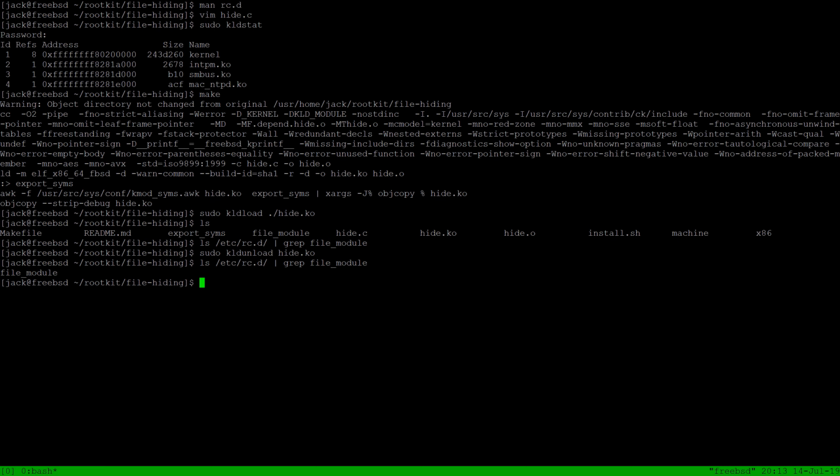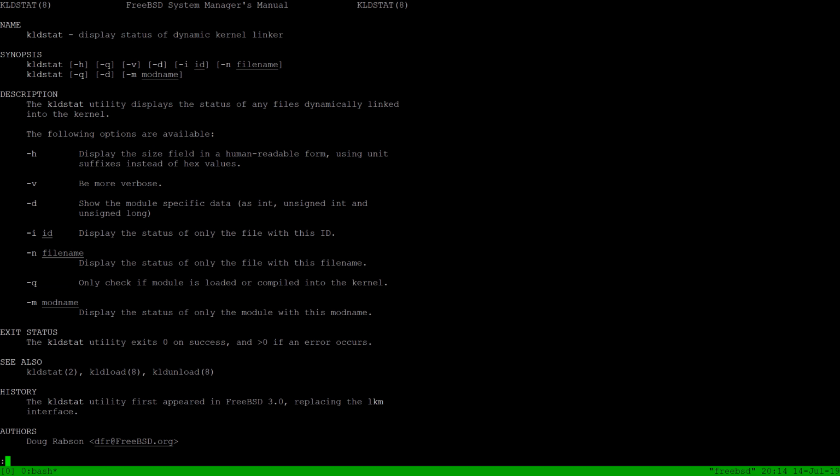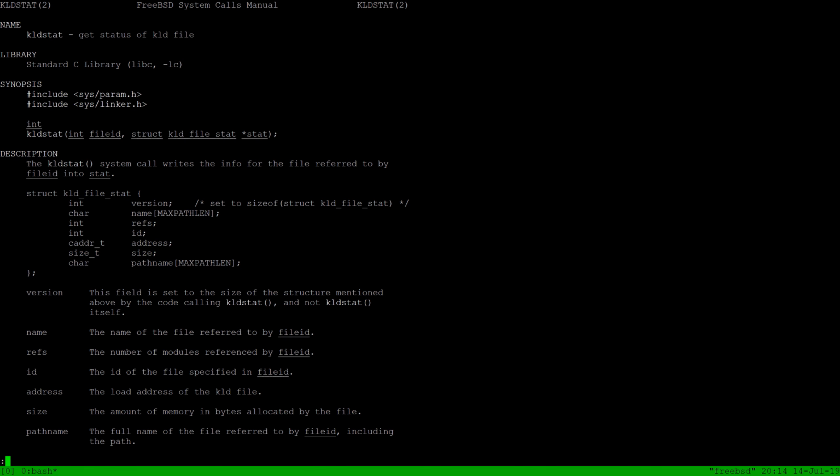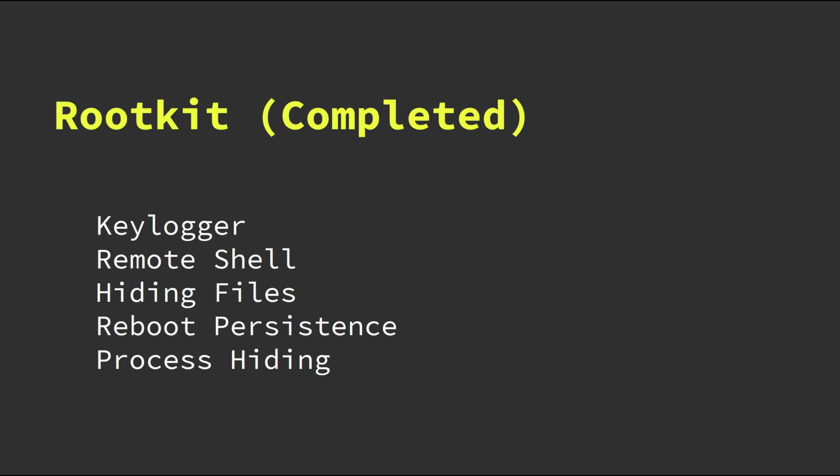Last week I also looked at hiding processes. That could do with a little bit of improvement, and it would also be nice to hide the existence of our rootkit by modifying kldstat. I'm pretty sure that's a system call too. Yeah, so we need to hook that too. And then really we just need to write a script that will tie this all together. And that's pretty much it.